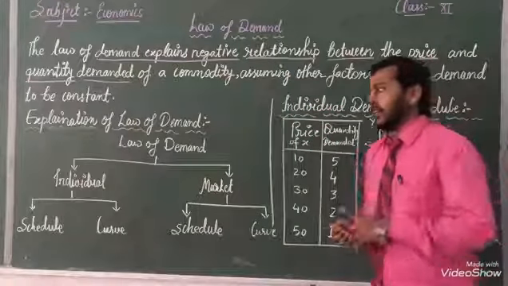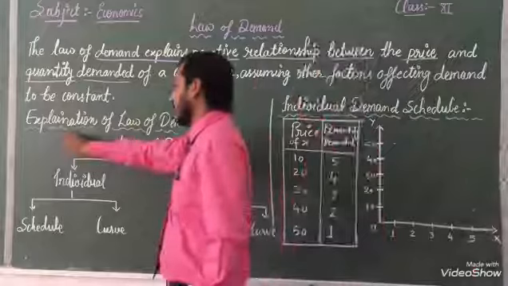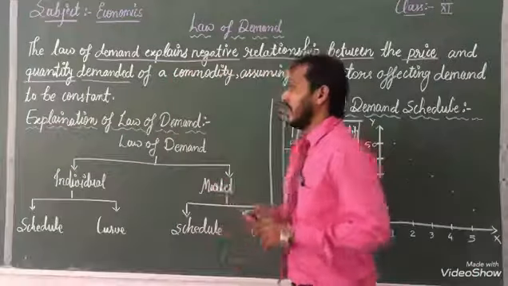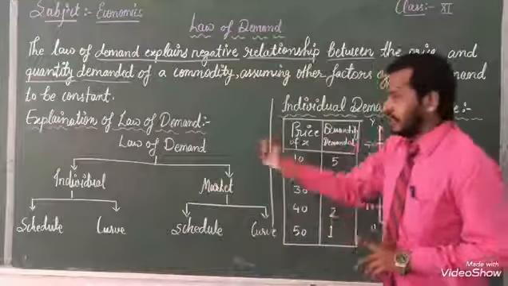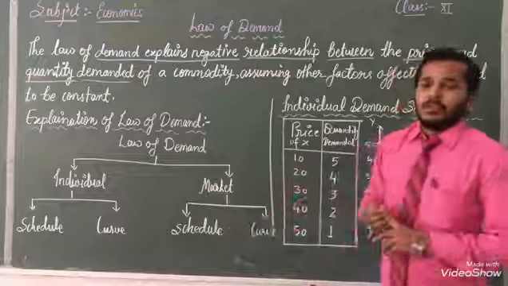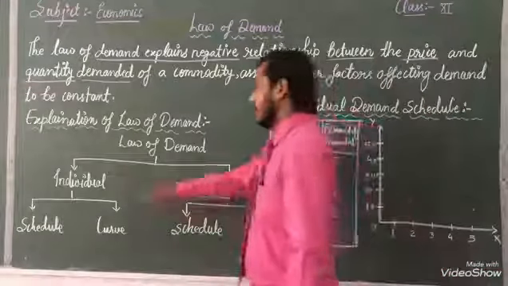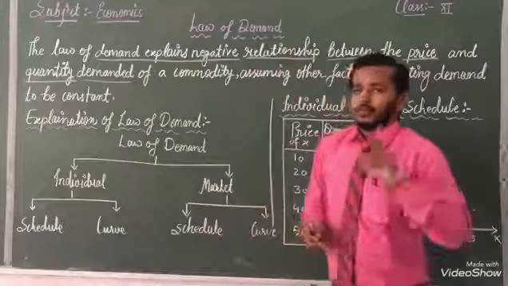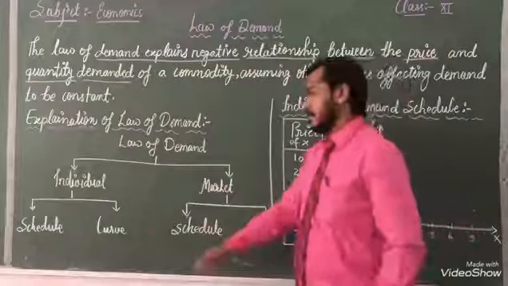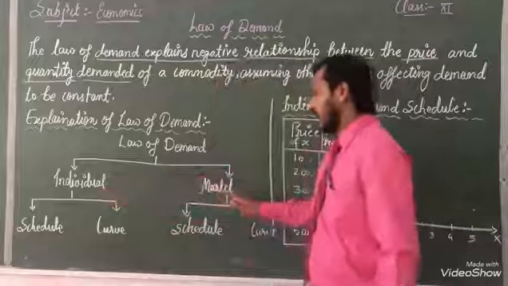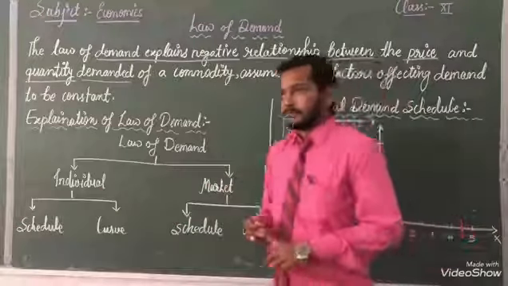After that, the explanation of the law of demand. With the help of a table, we can explain demand. Listen, all of you: in the law of demand, there are two types of demand, individual and market demand.